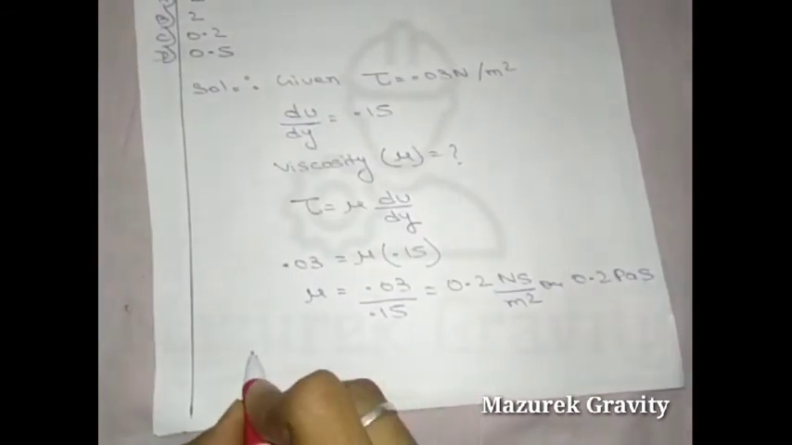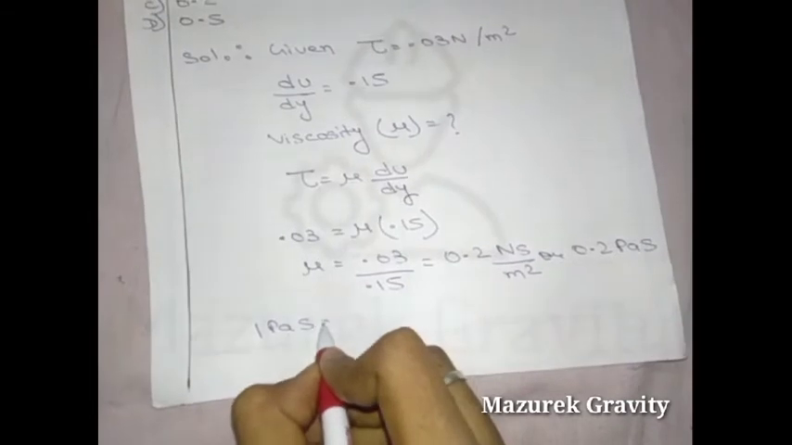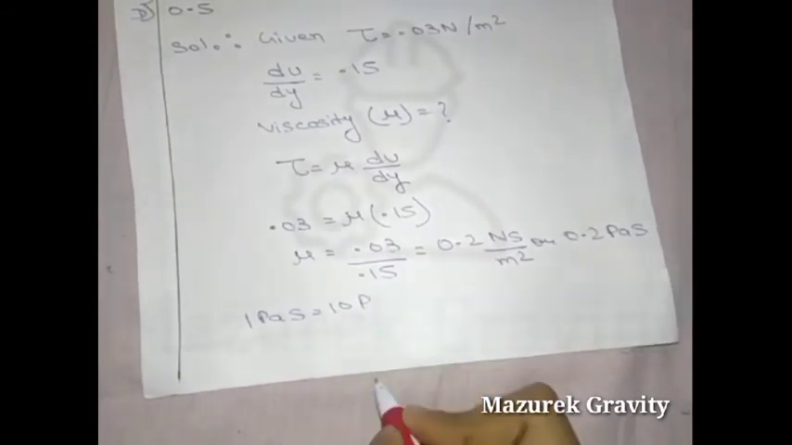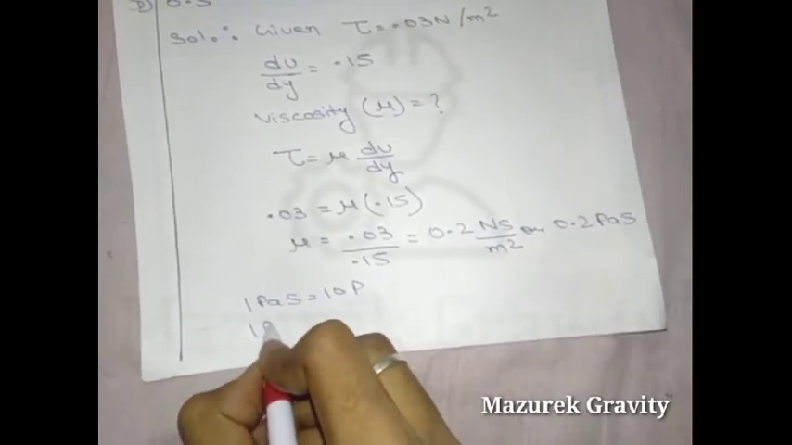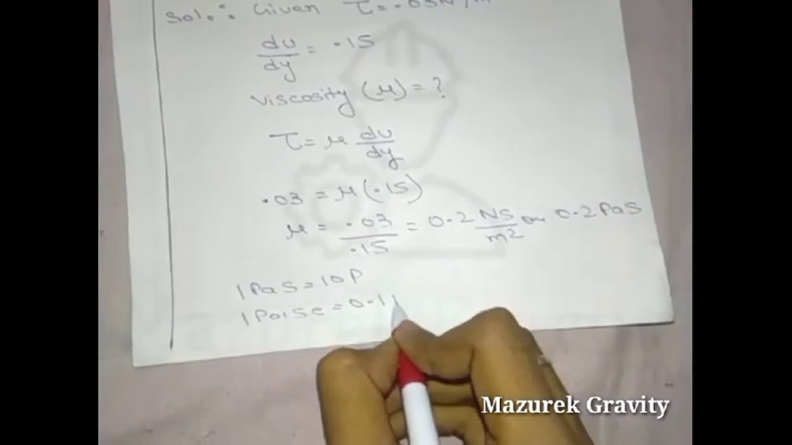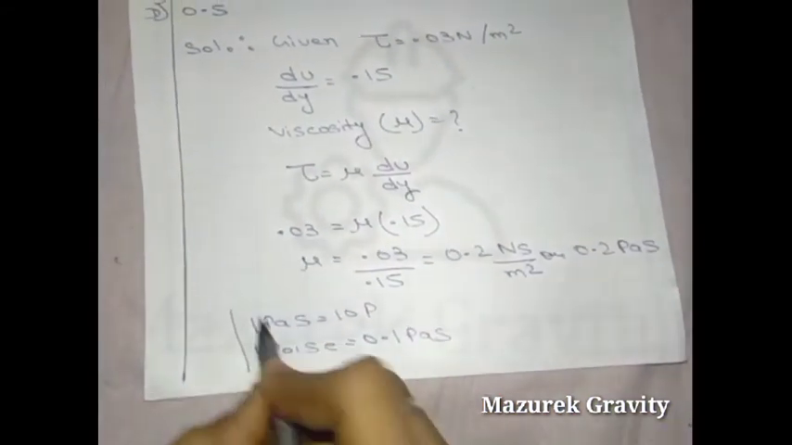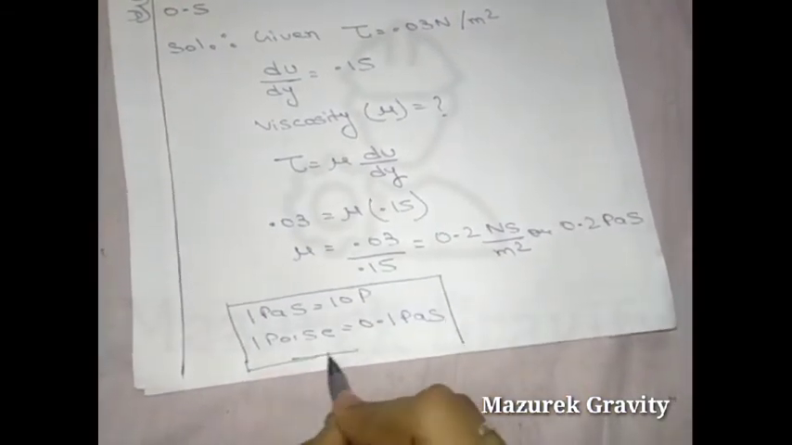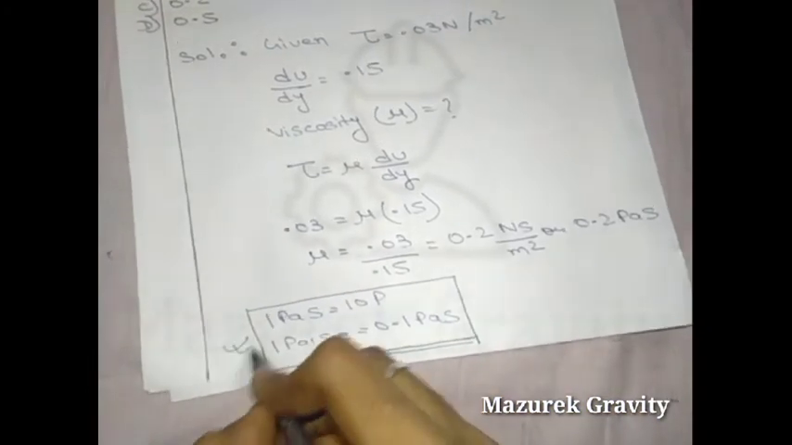So remember one formula: 1 Pascal second is equal to 10 poise, and 1 poise is equal to 0.1 Pascal second. Remember this formula. This is a very important formula for conversion of Pascal second to poise and poise to Pascal second.